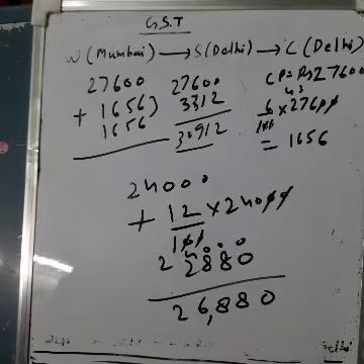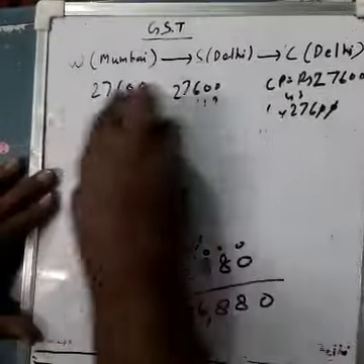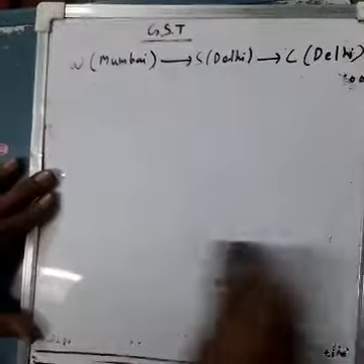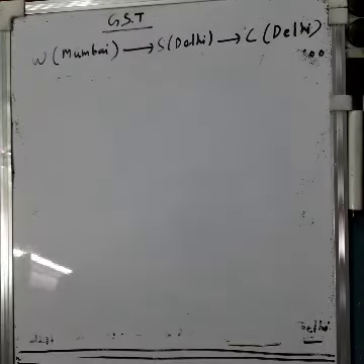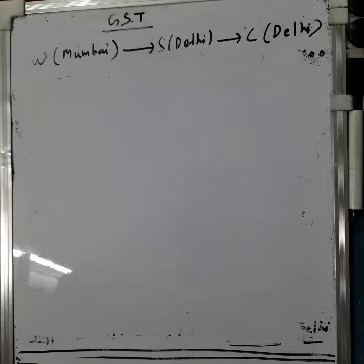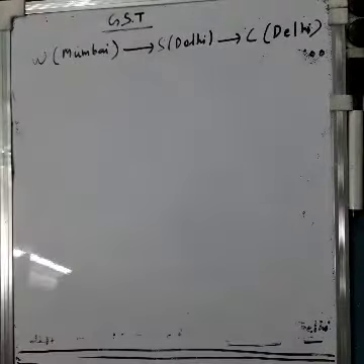Now I am telling you the third part. In the third part, we have to find the amount of tax received by the state government, means the state government of Delhi only. What amount of tax will be received by the Delhi government?